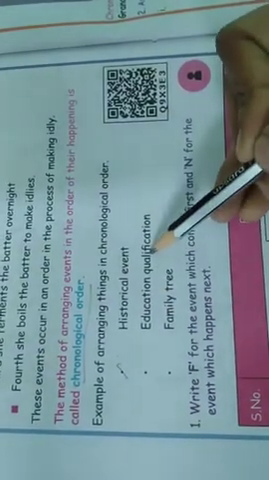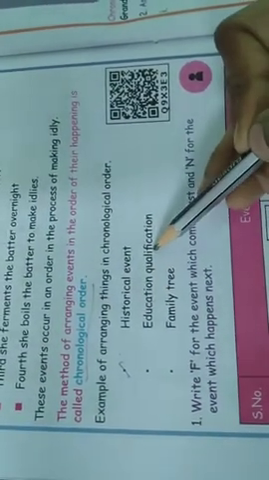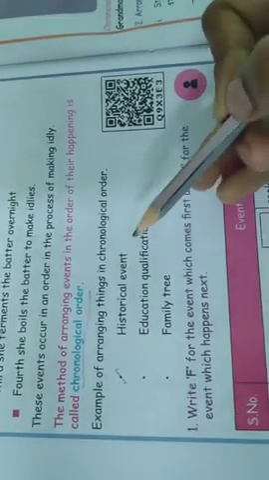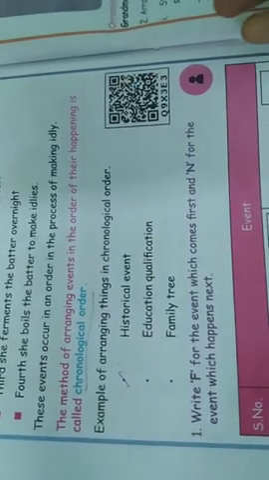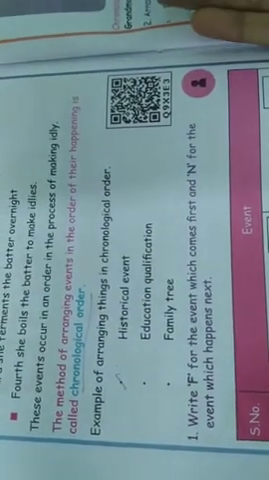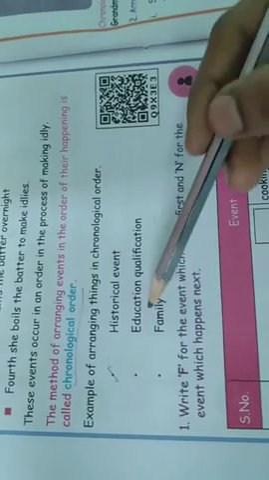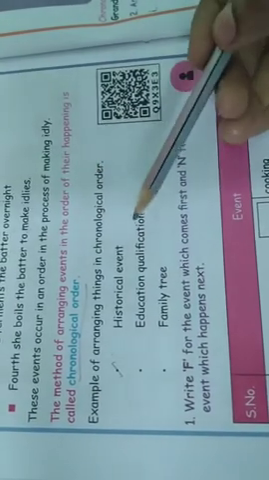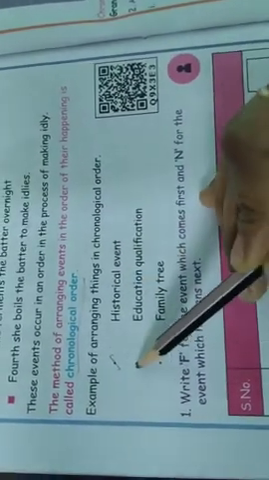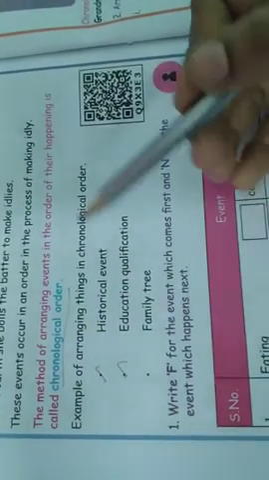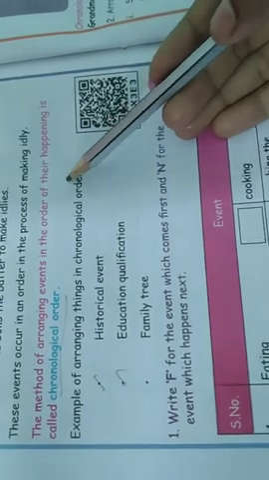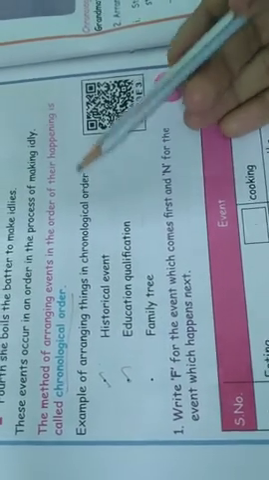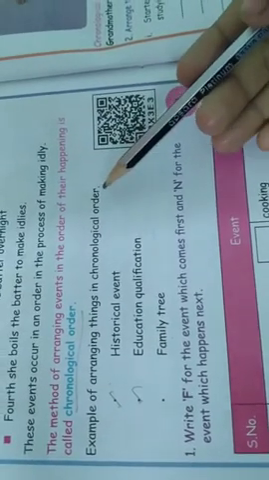Next one is education qualification. What does education qualification mean? You are studying LKG, UKG, and first, second, third up to 12th standard. Afterwards you are going to college. Step by step your education qualification is increasing, isn't it? So this is also an example of chronological order. Next, your family tree. In your family, first grandfather, next your father, next you, and same like that your grandmother, then your mother, then you.